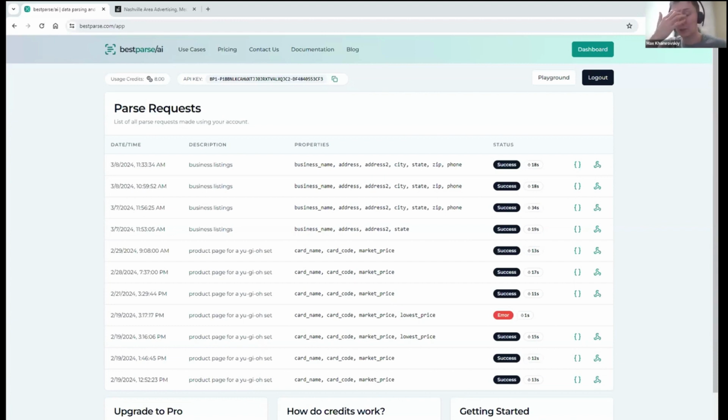But the further he got with that product, the more he understood that people would like to use the API in the first place. He pivoted a bit into the API side of things. And right now his tool is mostly API, and the majority of the revenue that he gets comes from the API consumers.